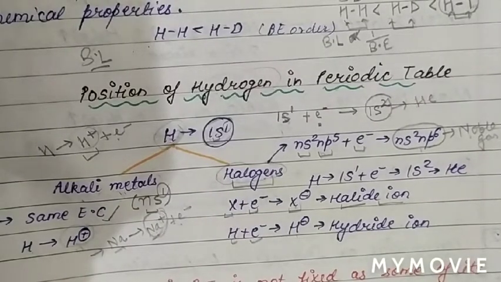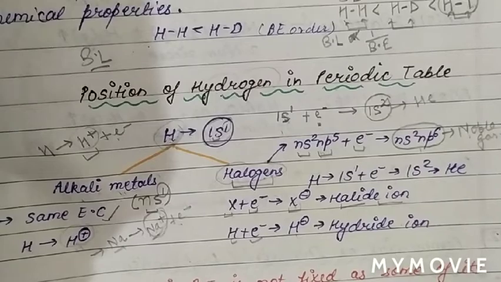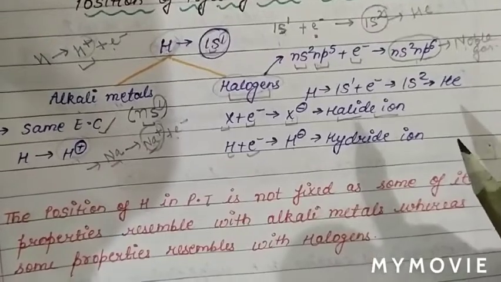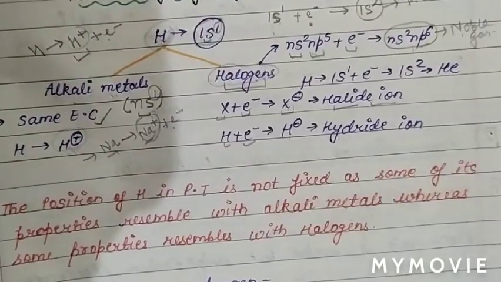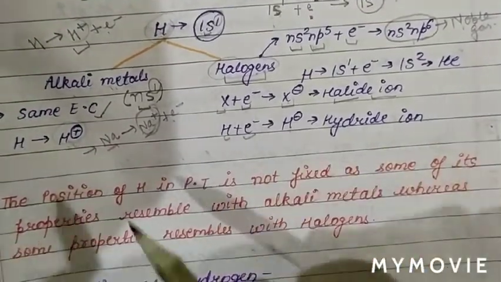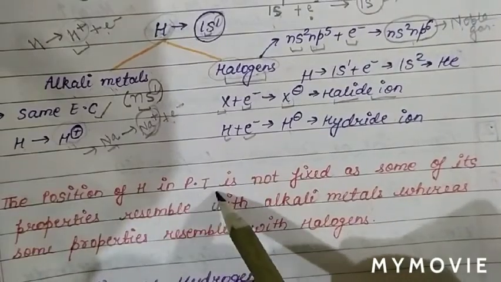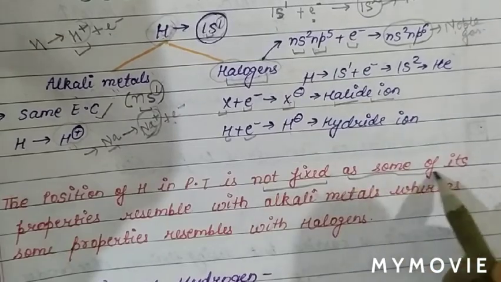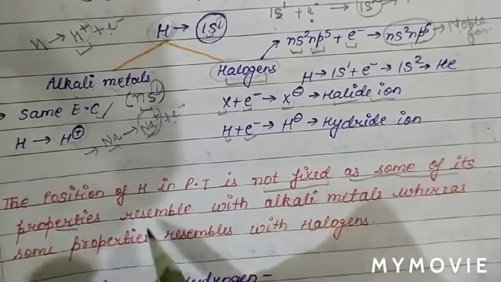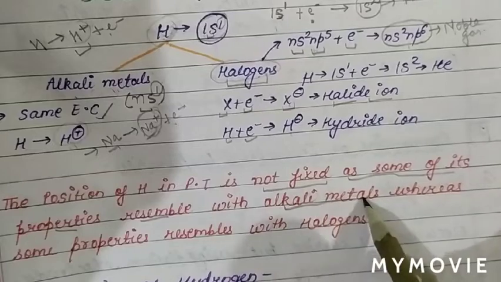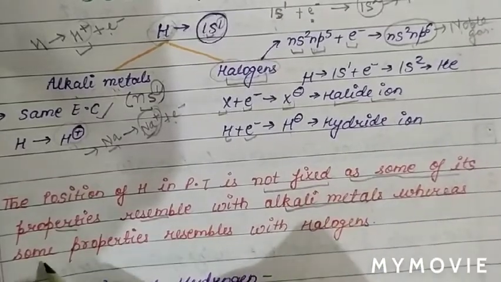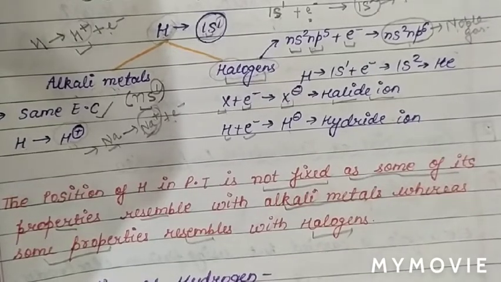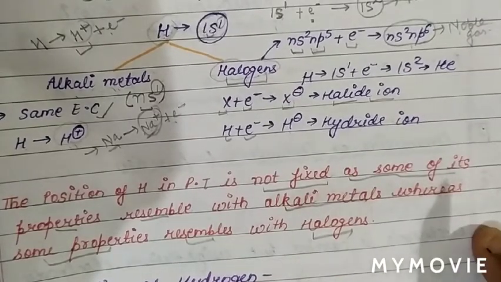So basically, the position of hydrogen in the periodic table is not fixed, it is controversial. See the next point, which is regarding the position of hydrogen in the periodic table. The position is not fixed, as some of its properties resemble alkali metals, whereas some properties resemble halogens. Therefore, the position of hydrogen is not fixed in the periodic table.